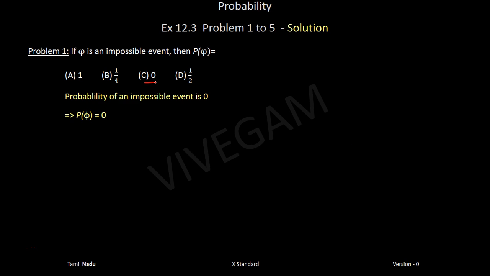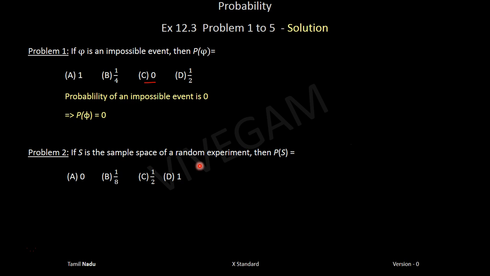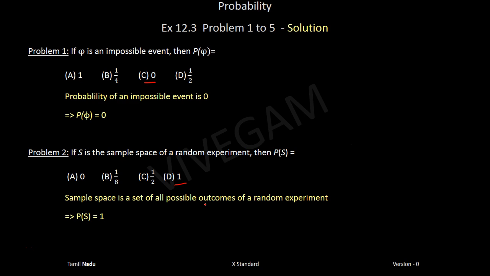Right, let's go to the second problem. If S is the sample space of a random experiment, then the probability of S is 1, because the sample space includes all the possible outcomes. So the probability of S means the probability of all the outcomes, which is nothing but 1. So in this case, it is option D. A sample space is the set of all possible outcomes of a random experiment. Therefore, the probability of the sample space is nothing but 1.